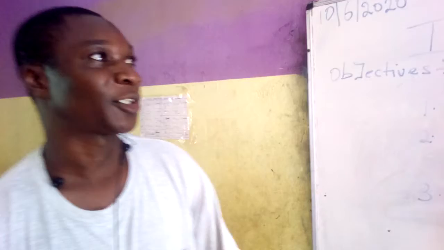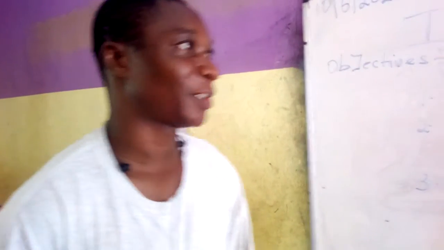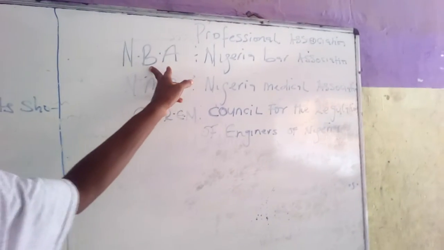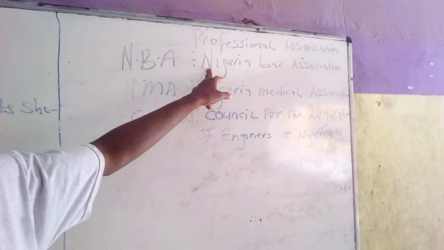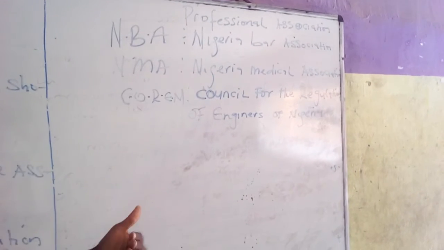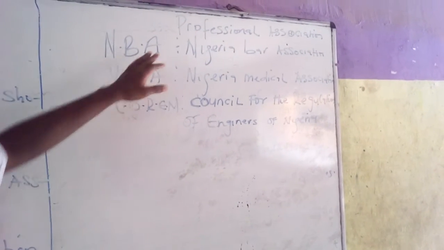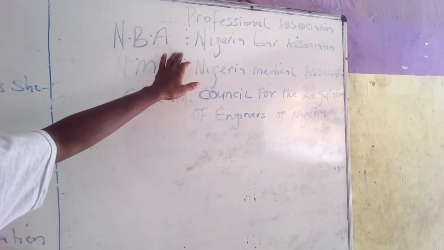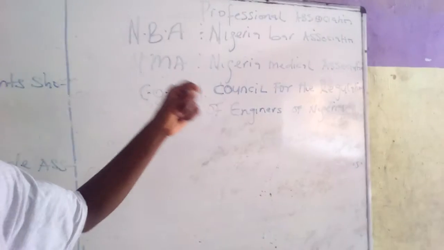One of the examples of trade association is the Nigerian Bar Association, which is NBA. It's under the professional trade associations. This is an association of lawyers. For you to practice as a lawyer in Nigeria, you must belong to this body. This body regulates the activities of lawyers in Nigeria, which is a very good example of a trade association.